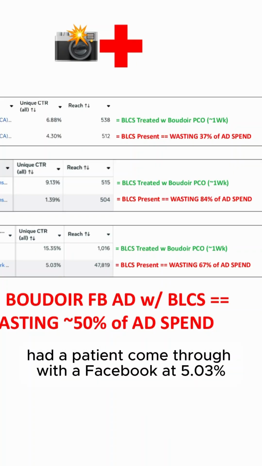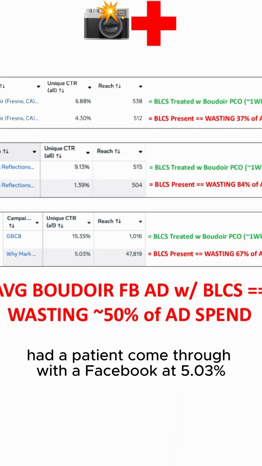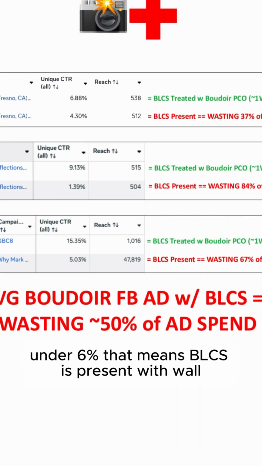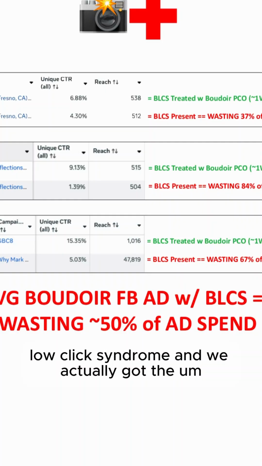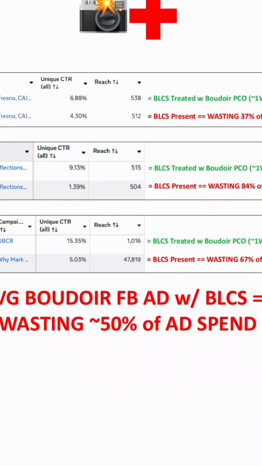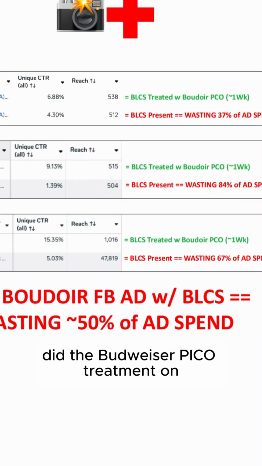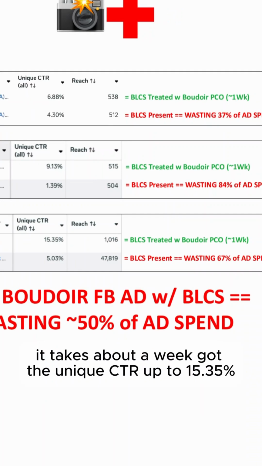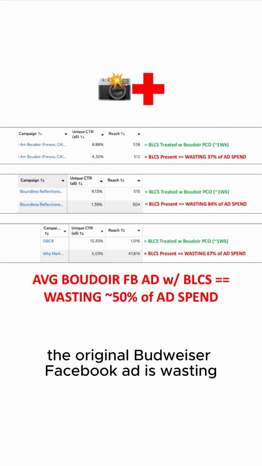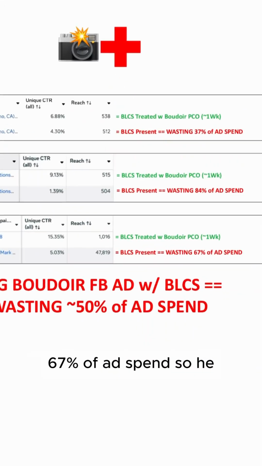Finally, had a patient come through with a Boudoir Facebook ad at 5.03%, under 6%. That means BLCS is present, Boudoir low click syndrome. And we did the Boudoir Pico treatment on it. It takes about a week. Got the unique CTR up to 15.35%. So we found out the original Boudoir Facebook ad was wasting 67% of ad spend.